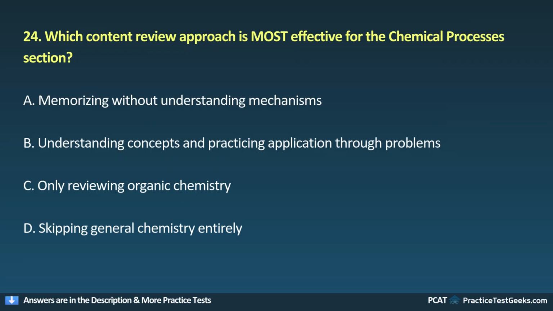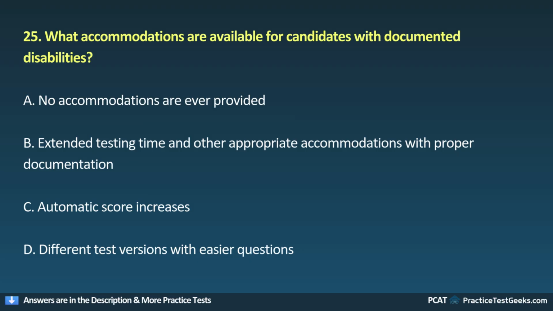A. Memorizing without understanding mechanisms. B. Understanding concepts and practicing application through problems. C. Only reviewing organic chemistry. D. Skipping general chemistry entirely. 25. What accommodations are available for candidates with documented disabilities?